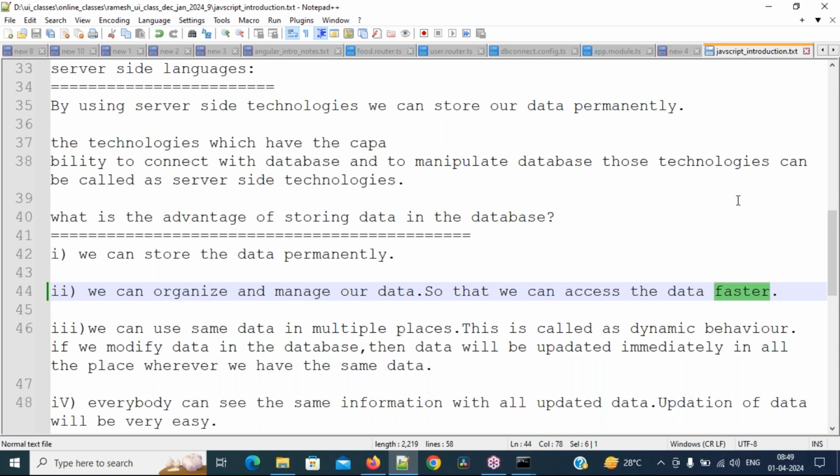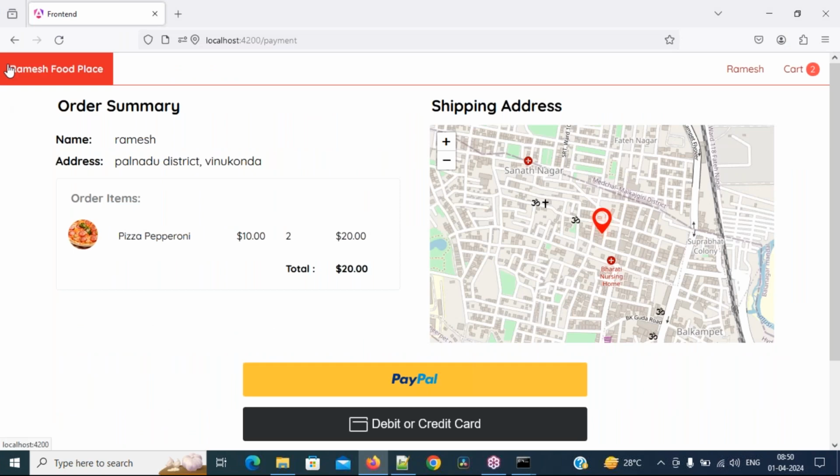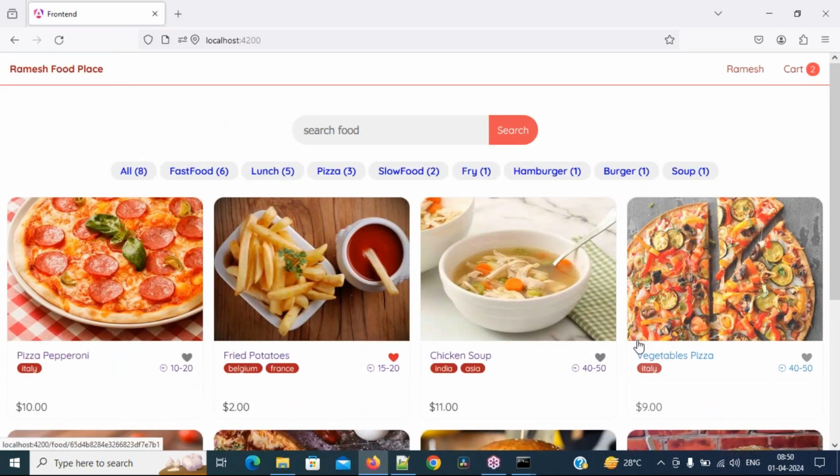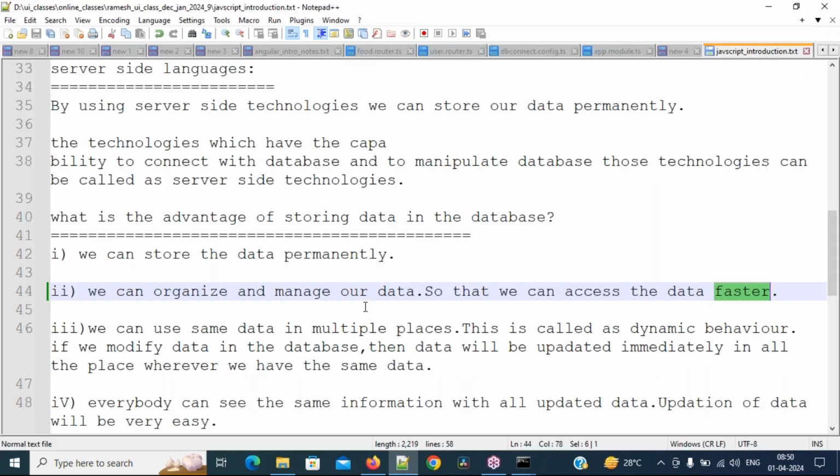In the same way, whenever you want to store your data in a database, why do we use a database? To store an application's data. In an application, there will be many types of data. For example, here there is products related data. All the products are coming from the database. And there is some data related to users also. Some data related to products, some related to categories.